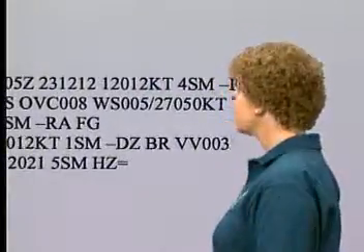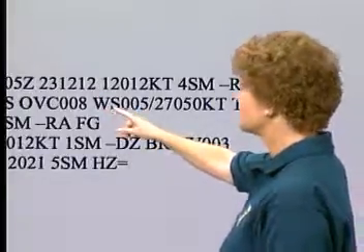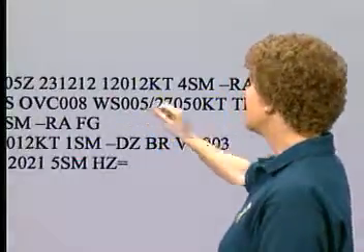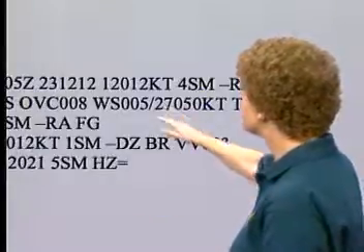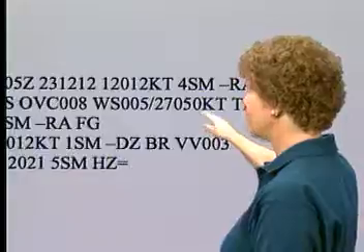Now, when wind shear is forecast, it will be included in the TAF after the sky conditions section, and you'll recognize it by the abbreviation WS for wind shear. Looking at this, we can see that they're forecasting the wind will shear, meaning change direction and/or velocity at 500 feet AGL, and will become a wind from 270 degrees at a velocity of 50 knots.